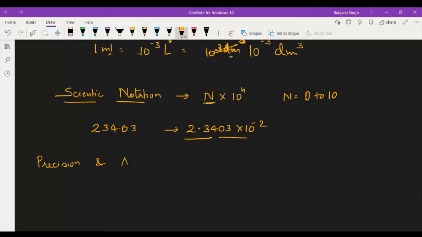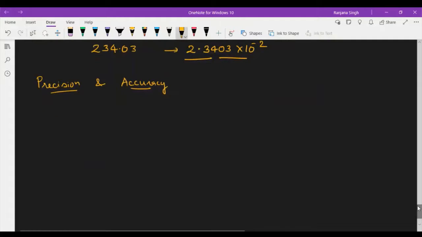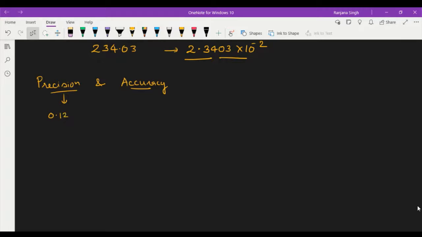Then come to two terms, that is precision and accuracy. What is the difference between them? Precision is the degree of closeness. It is the similarity between two or more measurements. It is the degree of closeness between different measurements. If you take two or more measurements, the closeness of those measurements is called precision. For example, if you measure this one, any measurement is in this way.